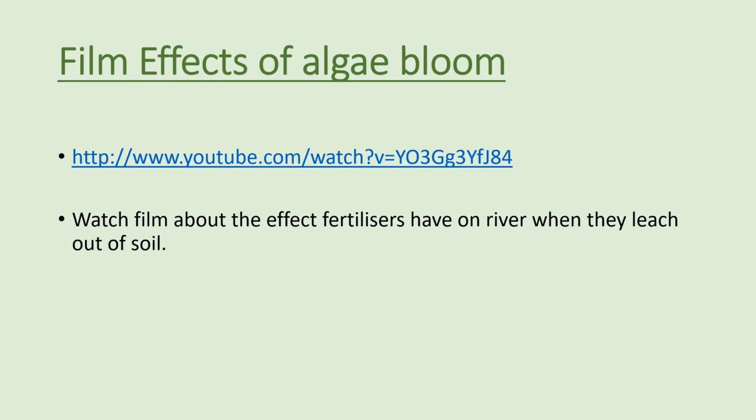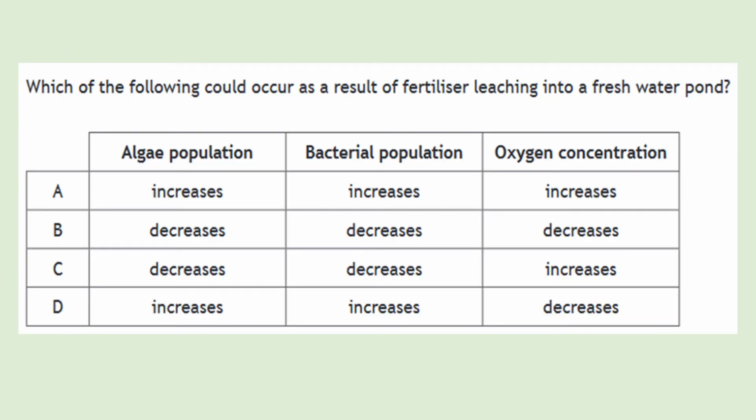You can pause the video and watch this now, or you can go back and do it at the end. Let's see if we can answer this SQA question, which says, which of the following could occur as a result of fertilizers leaching into a freshwater pond? So what happens to the algae population, the bacterial population, and the oxygen concentration? So pause the video and try to answer before I go over the answers.